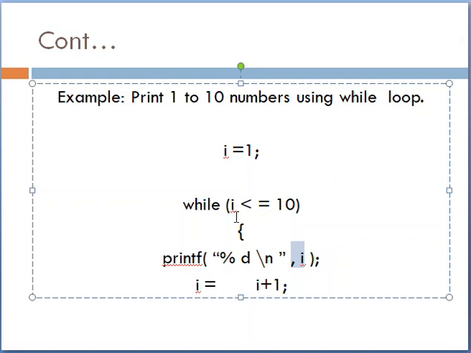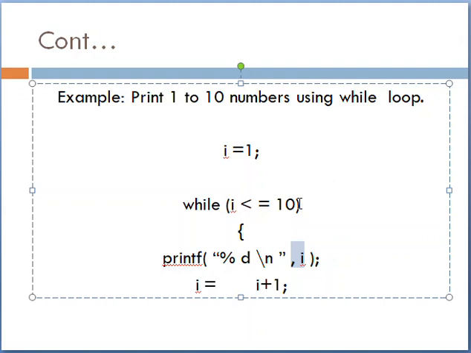For 10, we check again: less than or equal to 10, yes it is true, so it prints 10. Then i is incremented, so it becomes 11. Again the condition is checked, i less than or equal to 10, and the condition is false because 11 is greater than 10.